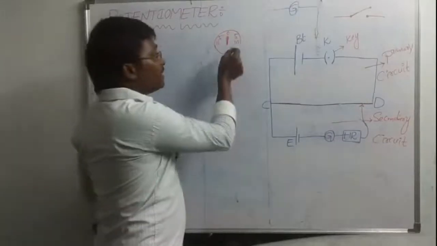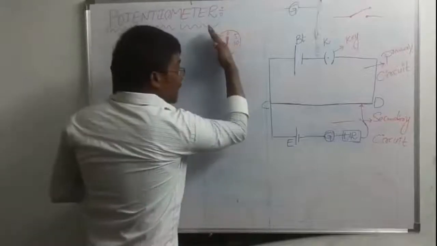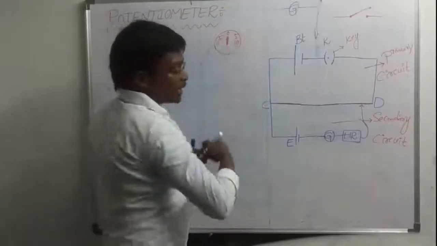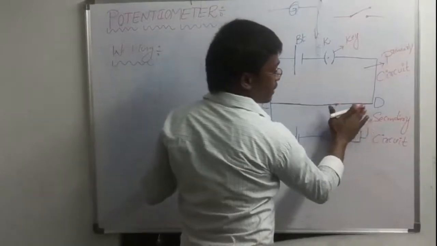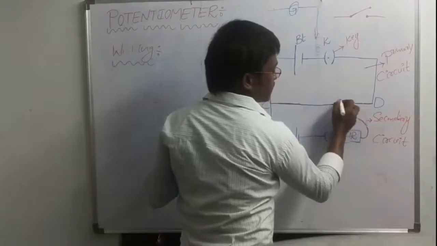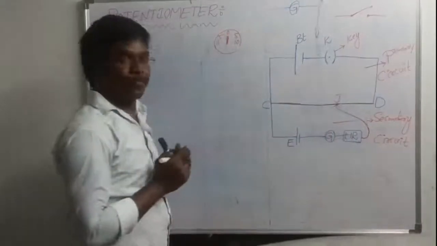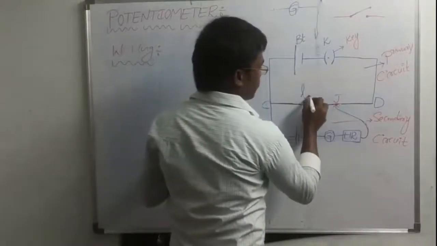When this galvanometer is showing zero deflection, when the needle has reached zero, at that particular point you can stop. So now, where we have to denote the jockey: this is the jockey. And here you can give the length L.